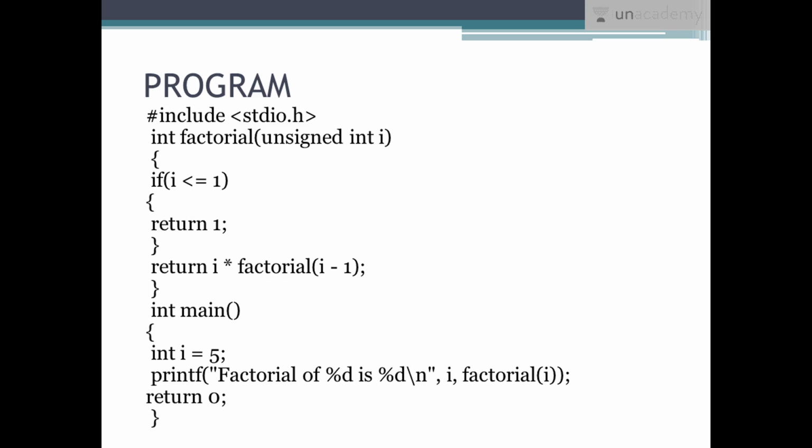So let's see how to define a program to implement the factorial of a number. As you can see, we have int factorial(unsigned int i). This is a function with parameters and a particular return type, that is integer type. We have an if condition: if i is less than or equal to 1, return 1. This condition is there because if a user gives, suppose, 0 factorial, basically 0 factorial is 1. We need to remember this condition.